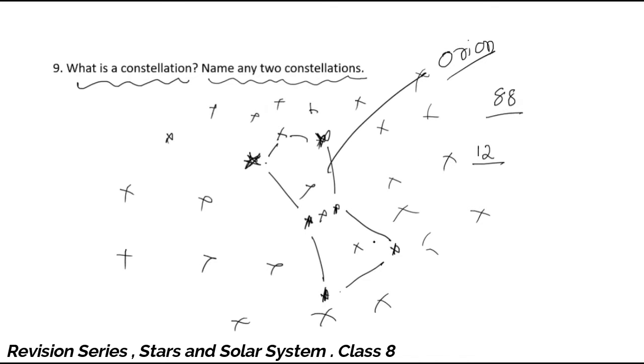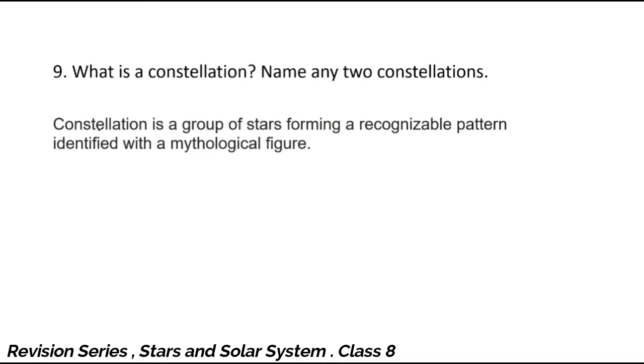These are called constellations, and therefore a constellation is a group of stars which are not close to each other but appear close to each other, and they form a recognizable pattern identified with a mythological character. So the answer to the question is: a constellation is a group of stars forming a recognizable pattern identified with a mythological character.